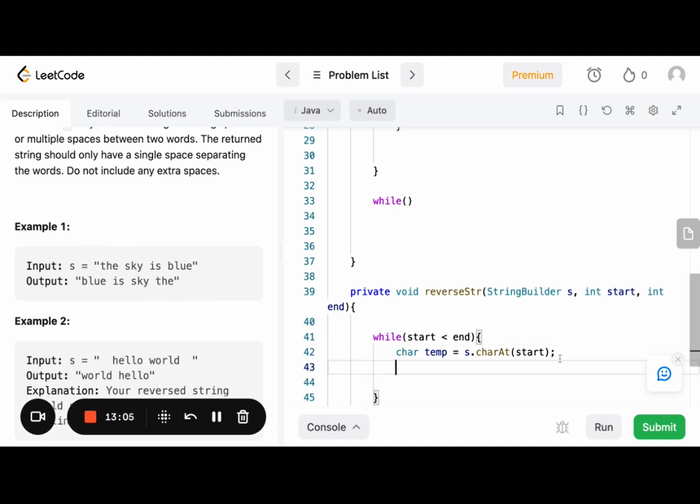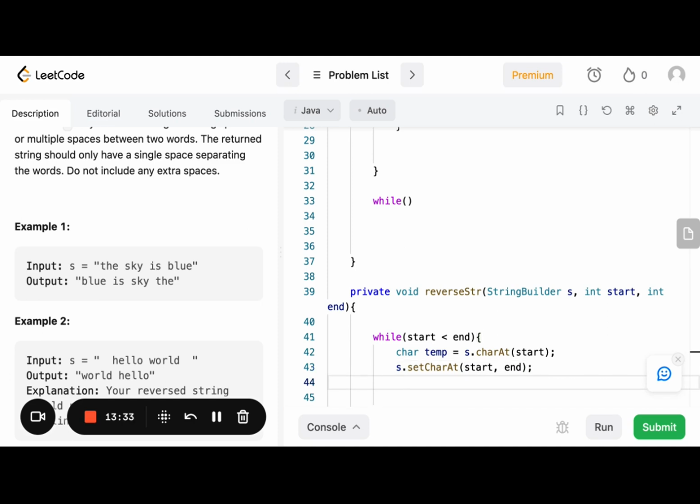So we use the StringBuilder setCharAt method, and we pass in the index we want to set. So we'll say end, and we're going to pass it temp. So s.setCharAt end. Wait, what am I doing? Sorry. s.setCharAt start, and we'll pass in s.charAt(end), I should say.